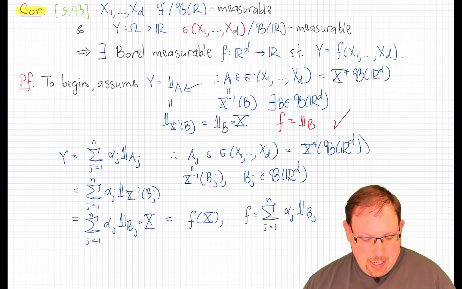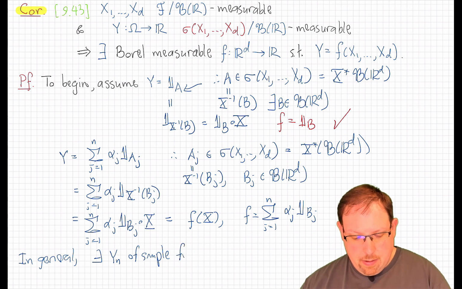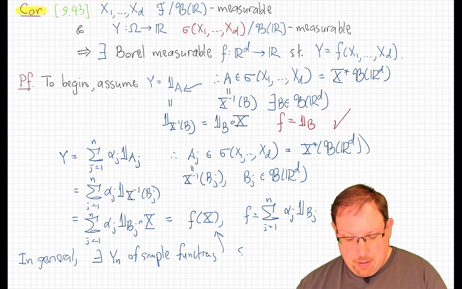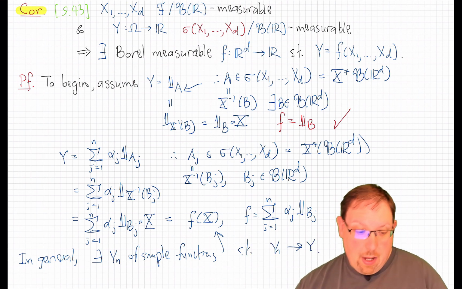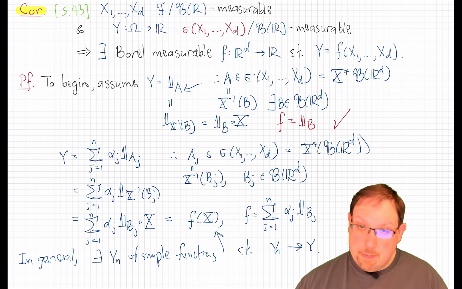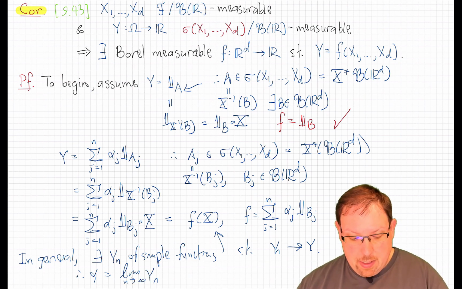So in general, we can take a sequence y_n of simple functions that are measurable and therefore look like this, such that y_n converges to y, certainly pointwise. And so that means that y is the limit as n goes to infinity of the y_n's. The limit will be the same as the lim sup, since the limit exists.